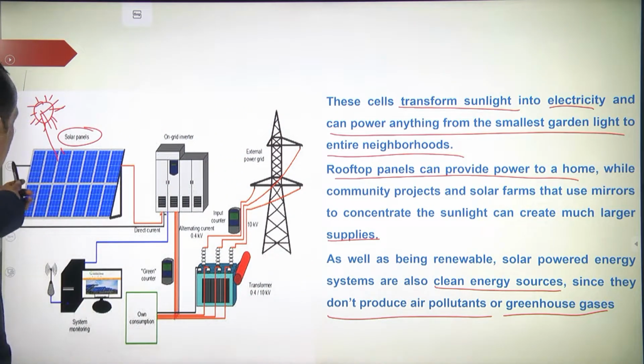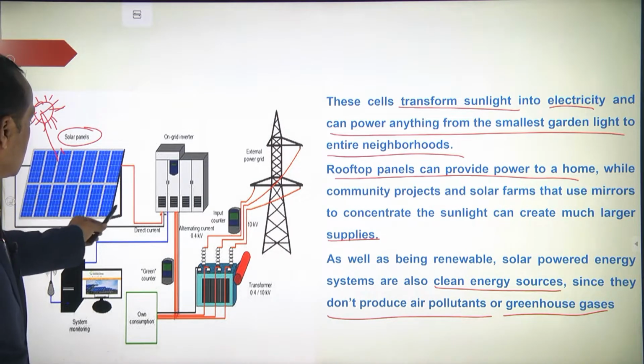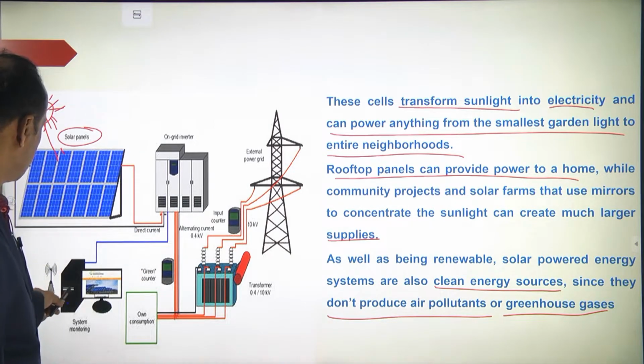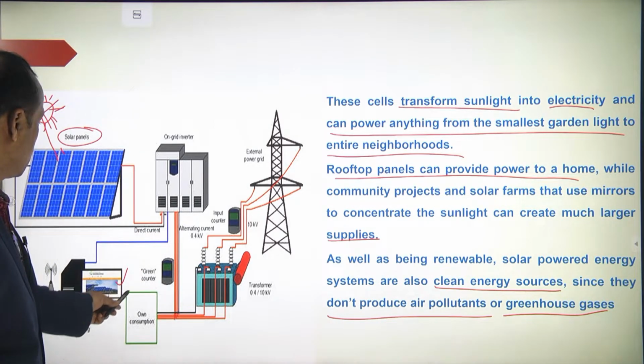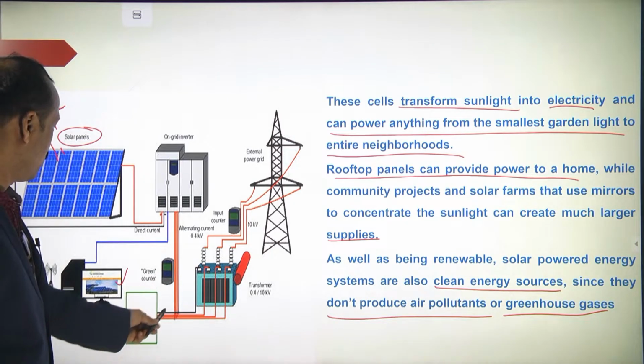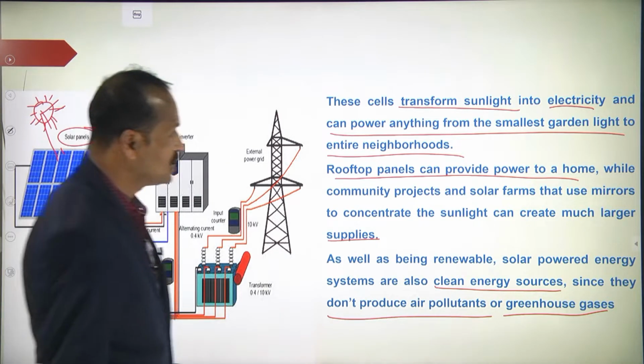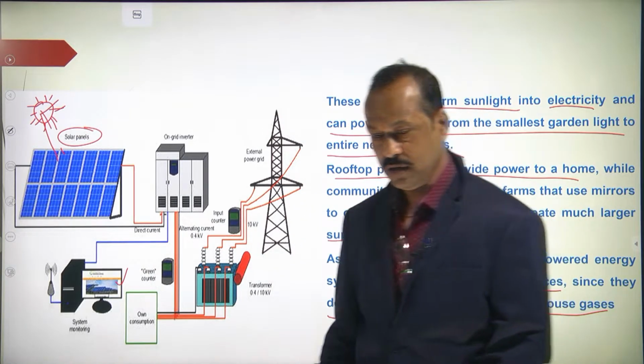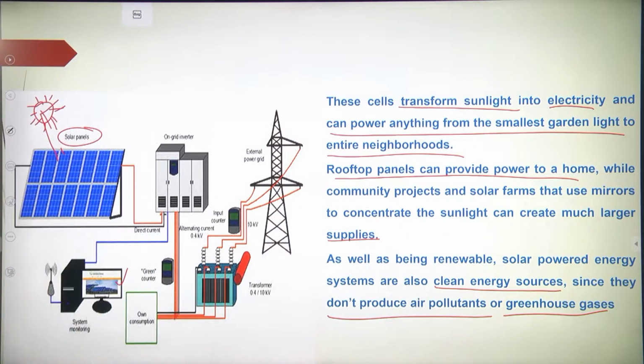So see, this is a rough picture. These are the solar panels. From the solar panels it is converted into electricity, and then this electricity is used for the TV and different items we are using. So this is the functioning of solar energy. Take a screenshot of this one also.